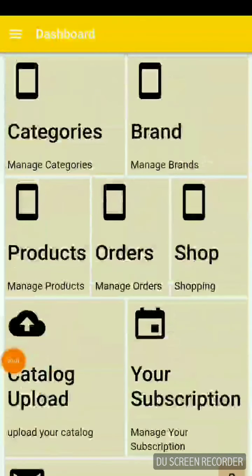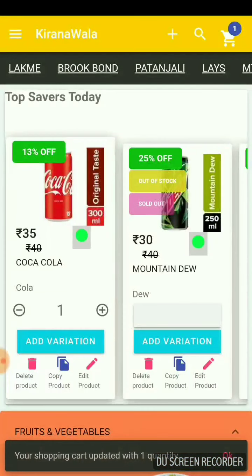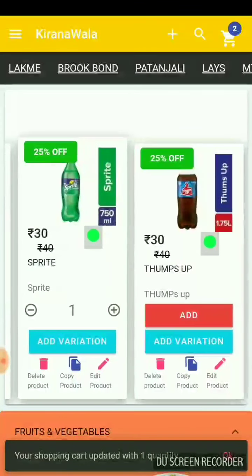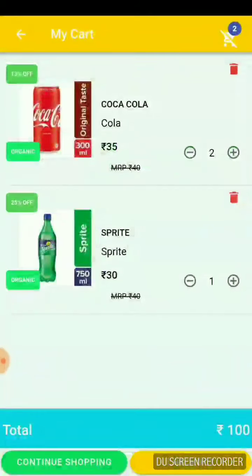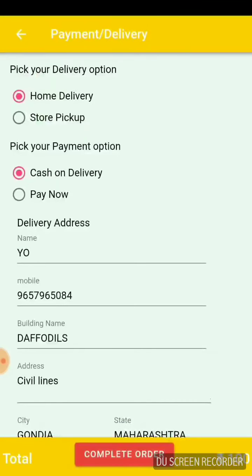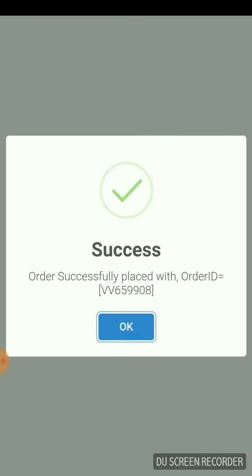Let's see how quickly we can buy the items. Say a user wants to buy some products on this. He selects the products. He can change the products in my cart. He can see the cart summary, and he can proceed to pay. He can choose the options: home delivery, store pickup, cash on delivery, pay now, and accordingly make his decision, and the order will be completed.